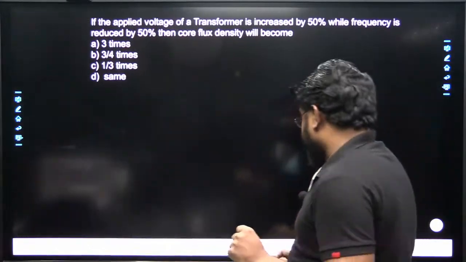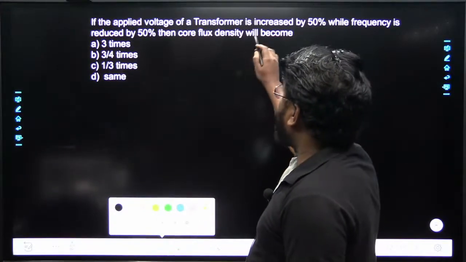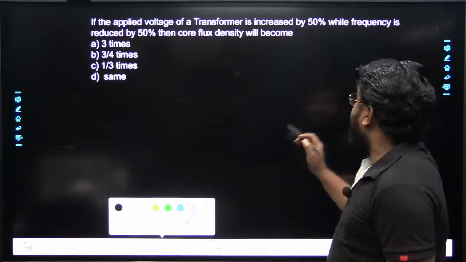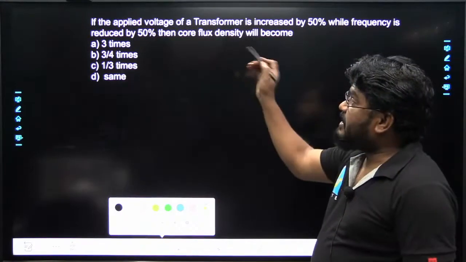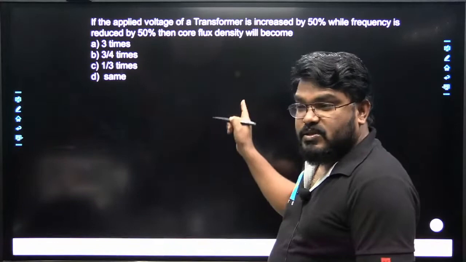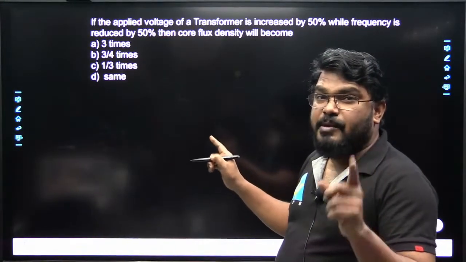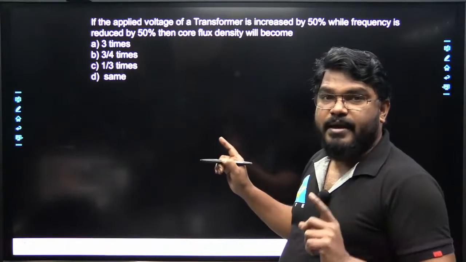Okay, see here. If applied voltage of the transformer is increased by 50%, while frequency is reduced by 50%, then what will core flux density become? This question also we can solve by using the relation that B maximum is directly proportional to the V by F ratio.